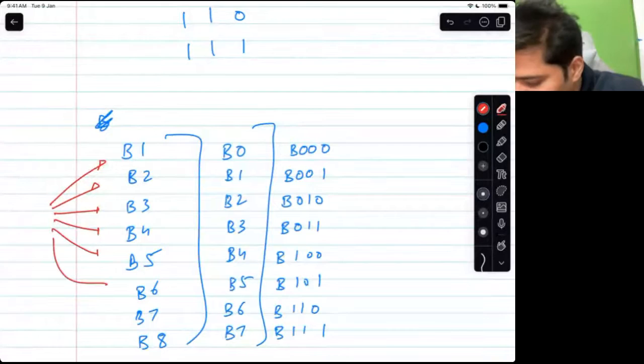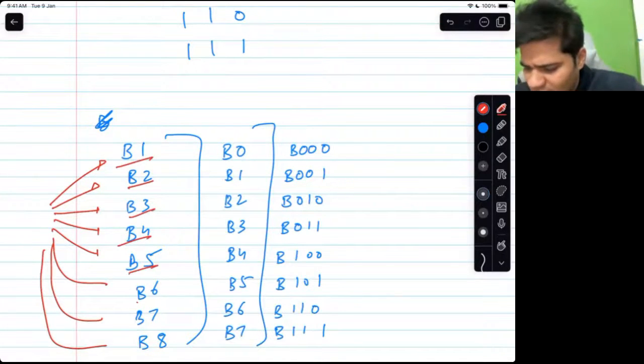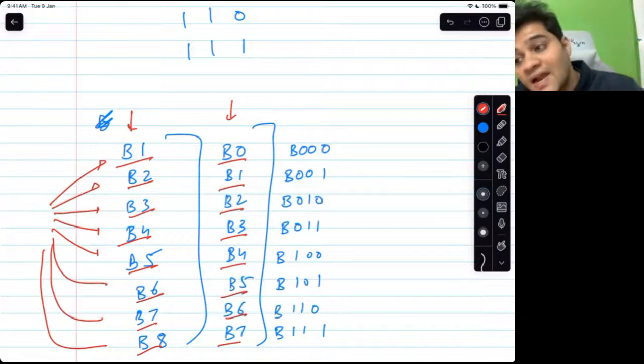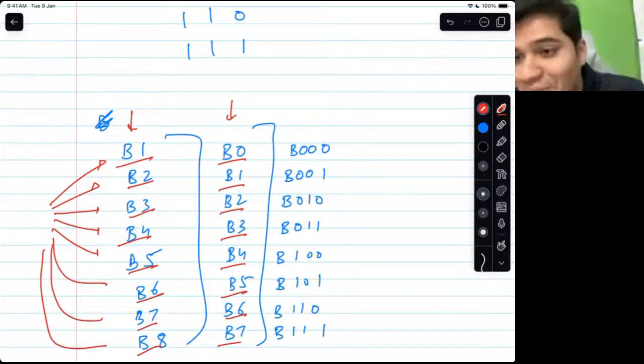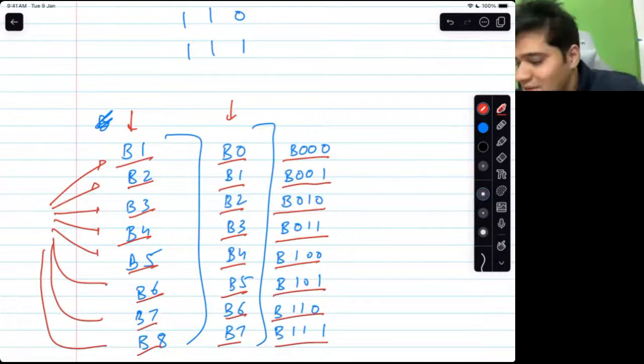I could have labeled them like bottle number 1, bottle number 2, which is of course natural. If I can label the bottles like this, I can certainly label them starting the counting from 0: bottle 0, bottle 1, bottle 2, bottle 3, bottle 4, bottle 5, bottle 6, bottle 7. And if that is okay, in that case, I can label the bottles in binary also: 000, 001, 010, 011, 100, 101, 110, 111. So this is not bottle 7, this is bottle 111. Okay.